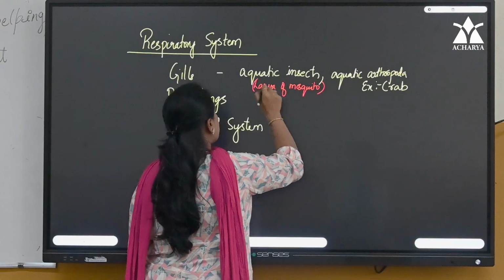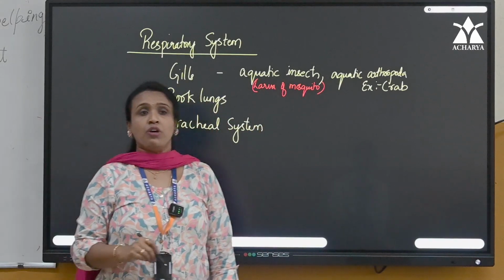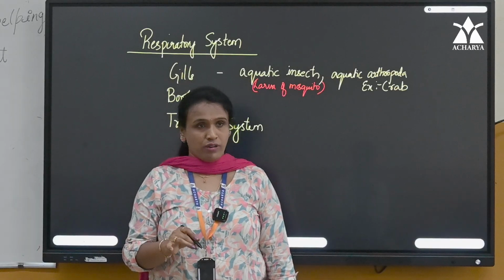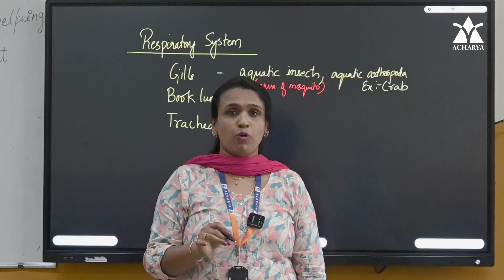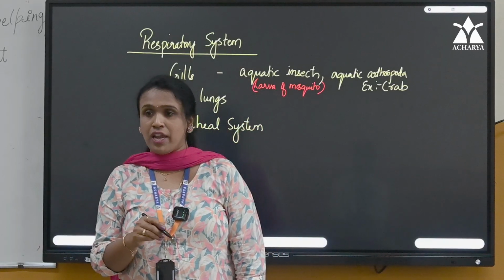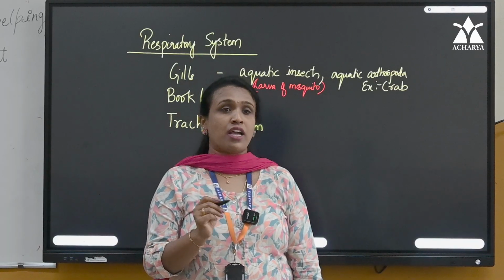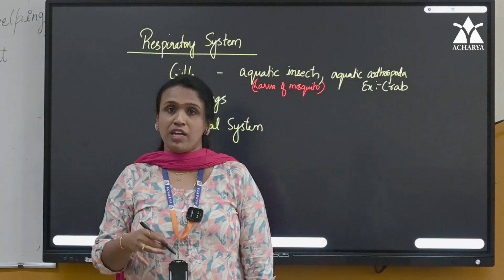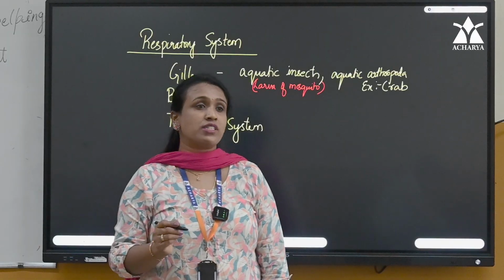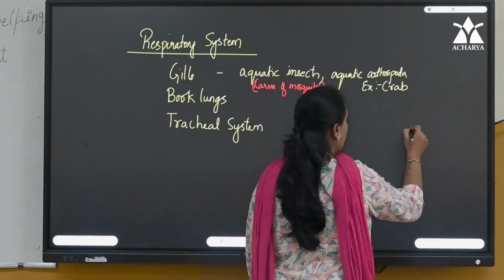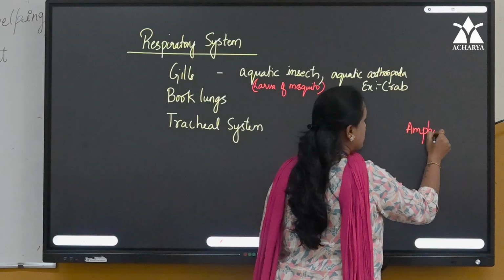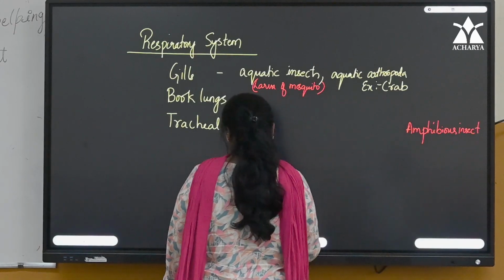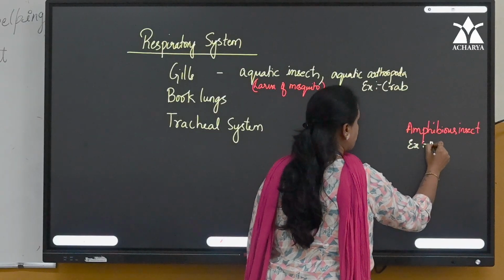When it is larva. Have you seen why we do not allow water to be stagnant around us, children? Because mosquito breeds in clean water, right? Fertilized eggs are laid in the water, and in the water the eggs hatch into the larva. The larva lives in the water for a certain time, then it develops into an adult. That's why mosquito is an amphibious insect. Write down, amphibious insect. Which is the amphibious insect, children? Mosquito.